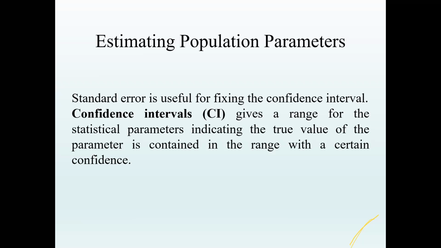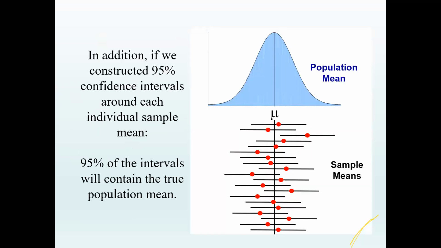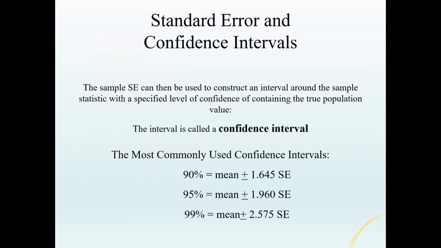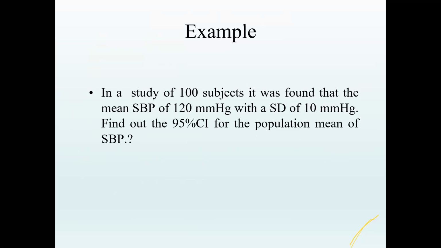So now what is a confidence interval? A confidence interval is a range for a statistical parameter, containing the true value of the parameter with a certain confidence. I'll take you to the example directly. In a study of 100 subjects, it was found that the mean systolic blood pressure was 120 mmHg and the standard deviation was 10 mmHg. We need to find the confidence interval for the population mean.